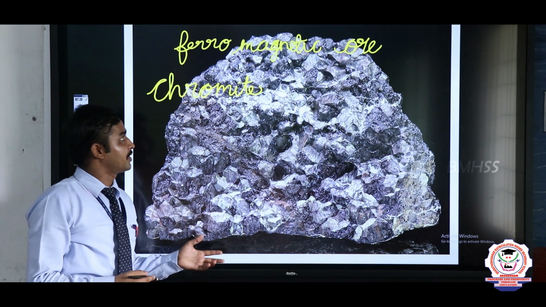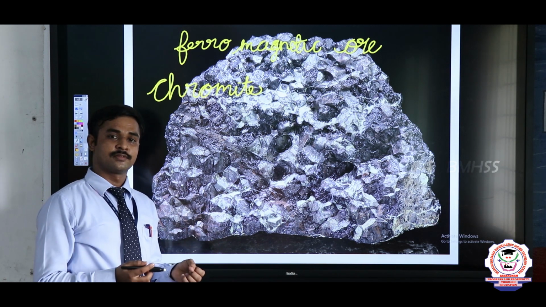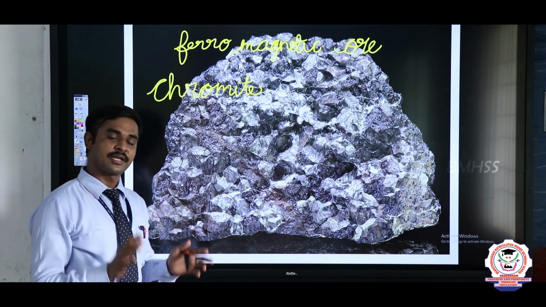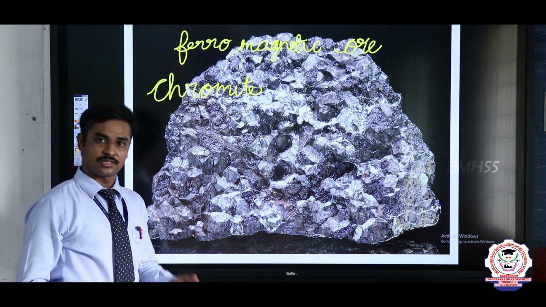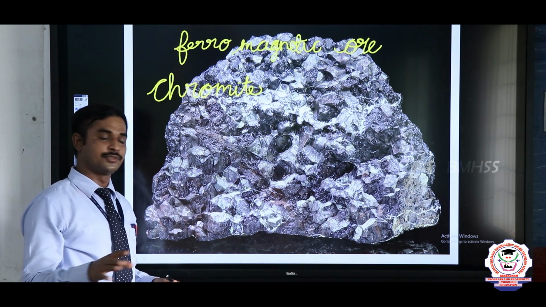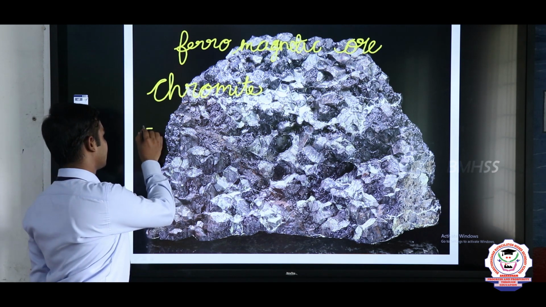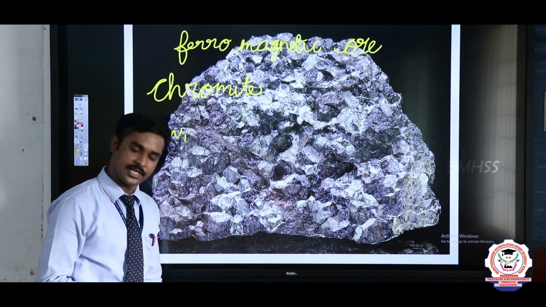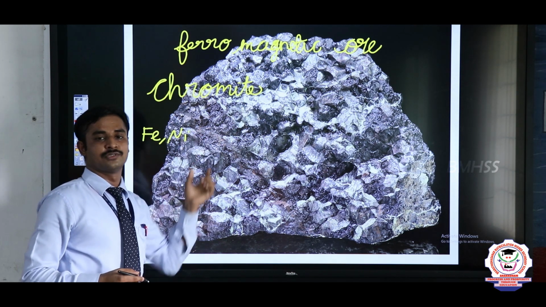Why are they called ferromagnetic ores? What are the metals having the property of being attracted by a magnet? Those metals are called ferromagnetic metals. The ores containing ferromagnetic metals are called ferromagnetic ores. So, only particles with magnetic attraction are used in this. For example, nickel and iron, Fe and Ni. The nickel and iron metals are attracted by the magnet, so they are ferromagnetic metals. So, chromite is also used in this process.